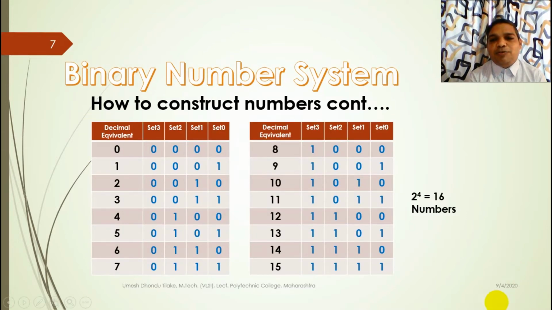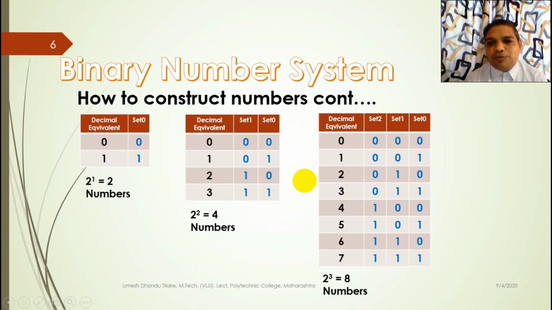Here I have used 4 sets, 2 power 4 is 16 numbers I can write. Now you can see, as I have shown you, that in set 2 digit 0 is used 4 times and kept constant, digit 1 is used and kept constant 4 times, up till the last possible combination of set 0 and set 1 is used.